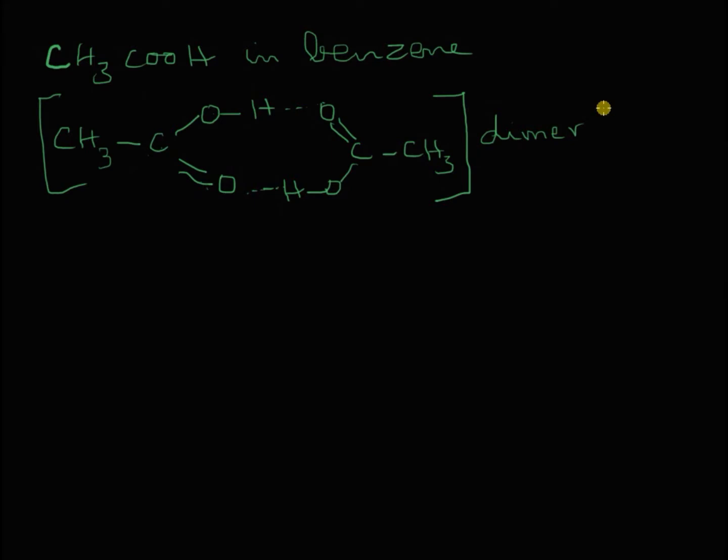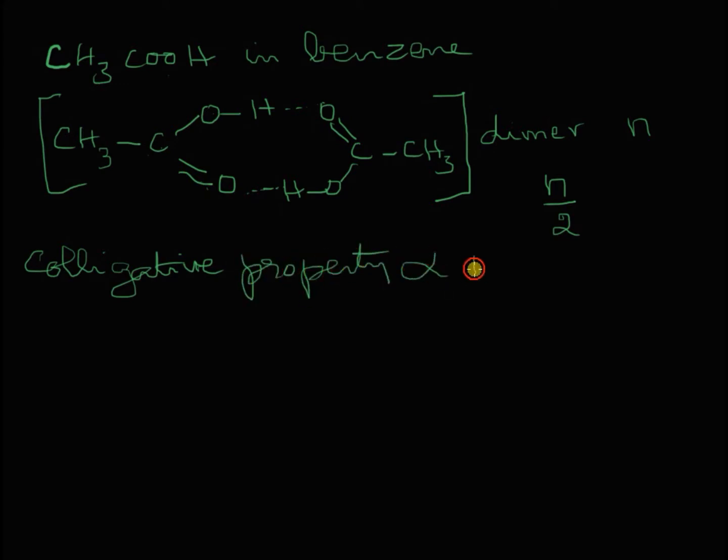If we assume that there are n molecules of ethanoic acid, unassociated molecules in benzene, due to this dimer formation, you have almost half of them, that is nearly n by 2. Don't think that every molecule is associated. They are almost associated, so we can say the number of molecules is almost close to n by 2. And you know that colligative property is directly proportional to the number of particles. These particles could be ions, molecules, or dimers like this, whatever it is. Each is counted as one particle.